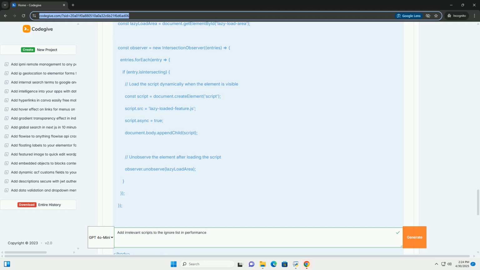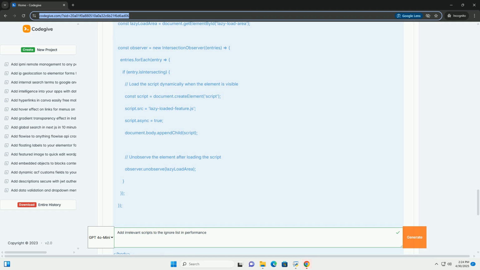Testing. Thoroughly test your website after implementing script ignoring/deferral techniques to ensure that everything is working as expected. Test on different devices and browsers. Content Security Policy, CSP. If you are using CSP, make sure that your policies allow the loading and execution of dynamically loaded scripts. Error handling. Implement proper error handling for dynamically loaded scripts. Provide informative error messages to the user if a script fails to load.